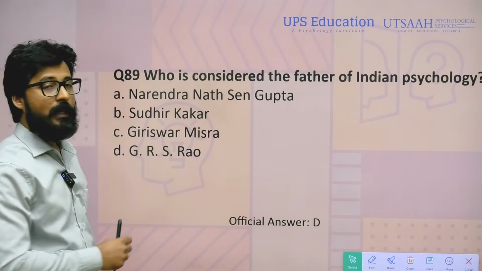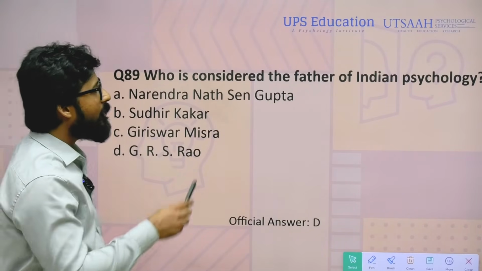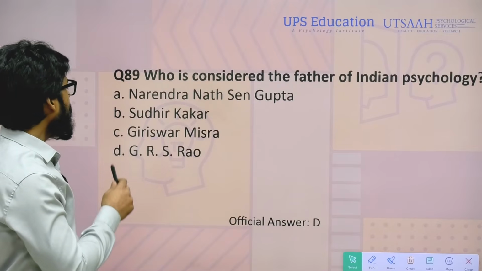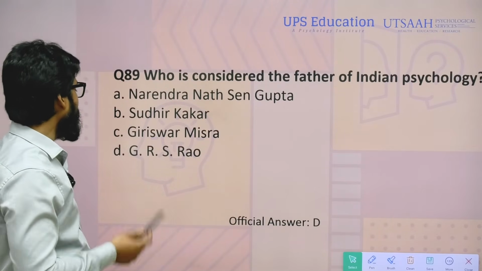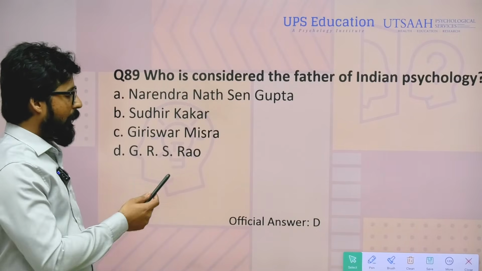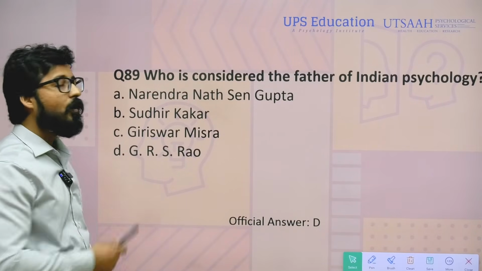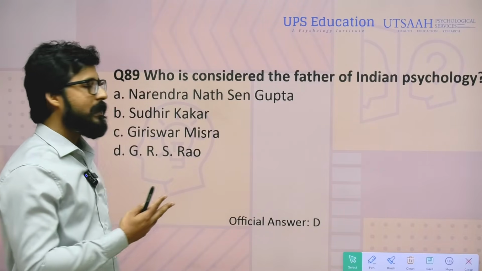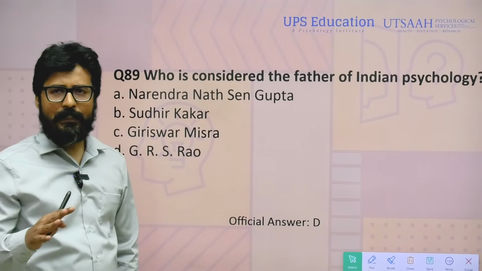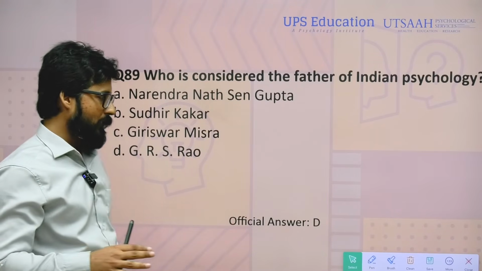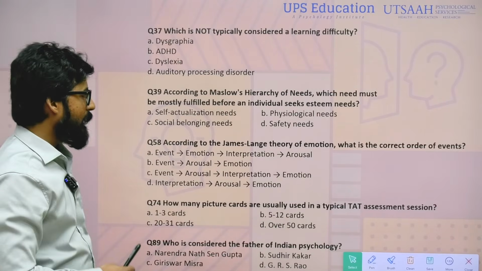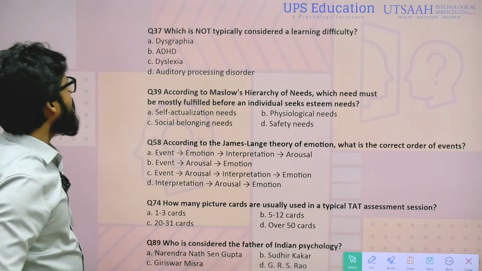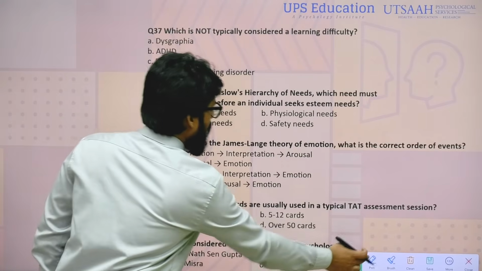So next, question number 89. Who is considered the father of Indian psychology? We have these 4 options. A, Narendranath Sengupta. B, Sudhir Kakar. C, Girishwar Misra. D, G.R.S. Rao. And the official answer mentions D, G.R.S. Rao, but the correct answer is A, Narendranath Sen Gupta, N.N. Sen Gupta, and you can find the reference very easily in many textbooks and many research papers. So according to this interpretation, you can challenge the question. So what I say, question number 37, the correct answer must be D.